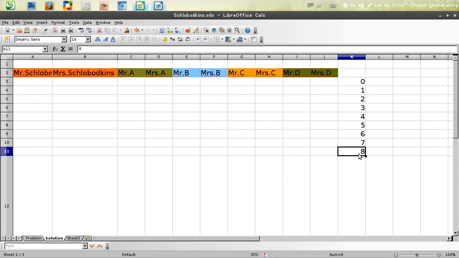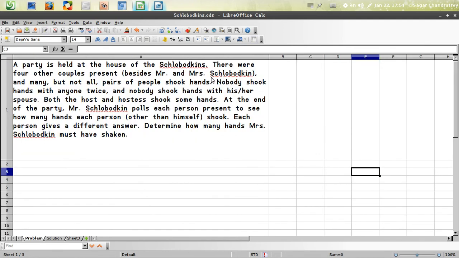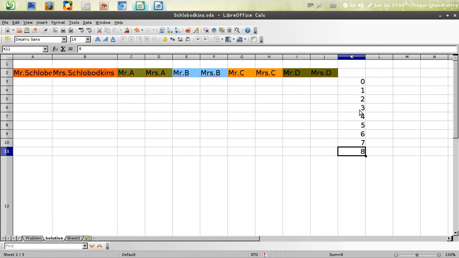As has been mentioned in the problem, there is somebody in the party who has not shaken any hands at all, which is conveyed by the statement that many but not all shook hands. So there is somebody who has shaken 0 hands, and then we have to have all the numbers from 0 to 8 in order to have a different answer for each of the persons.